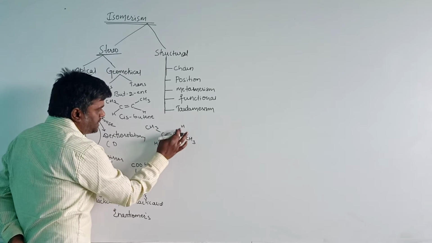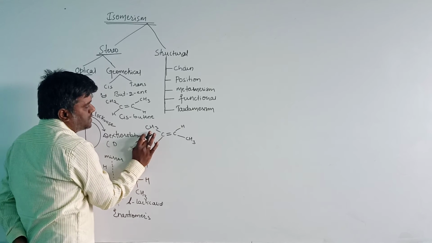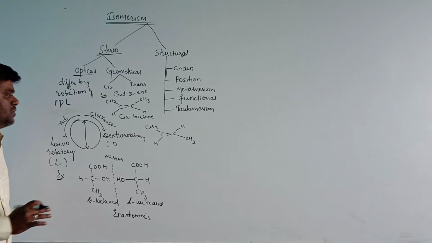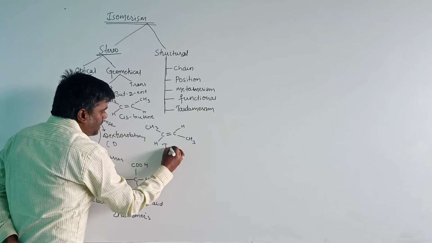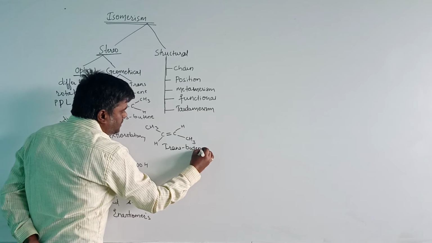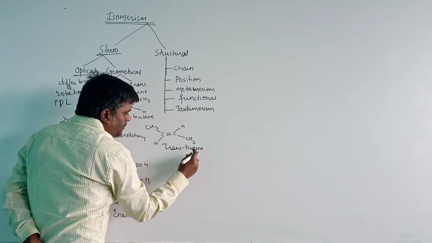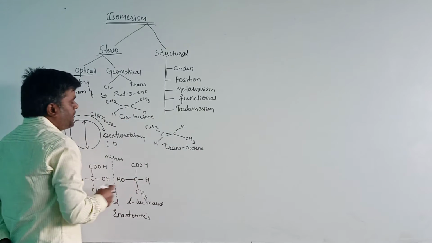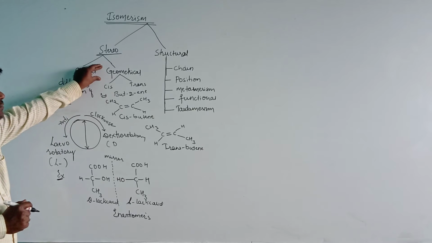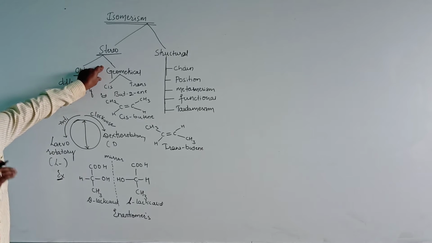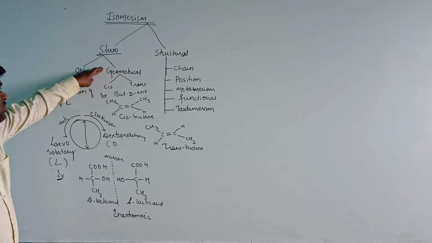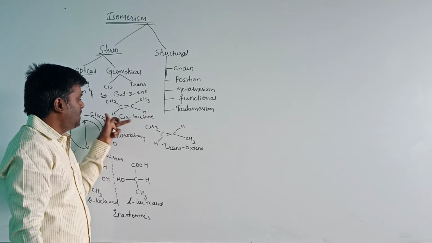The same groups are present on the opposite side here. When you observe this structure, the same groups are present on the opposite side, then those compounds are known as trans isomers. Here the example is butene. We can take trans-butene. This is about geometrical isomerism: the compounds having the same molecular formula but differing in the arrangement of atoms in space, which is restricted to rotation around the carbon-carbon double bond. The examples are cis-butene and trans-butene.